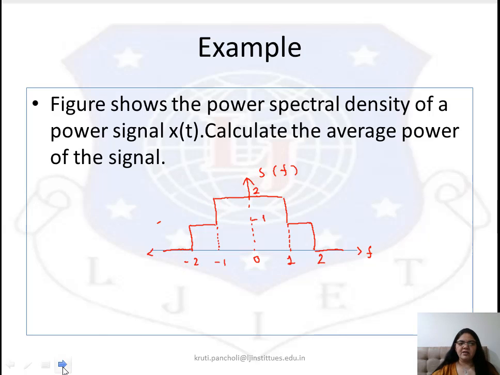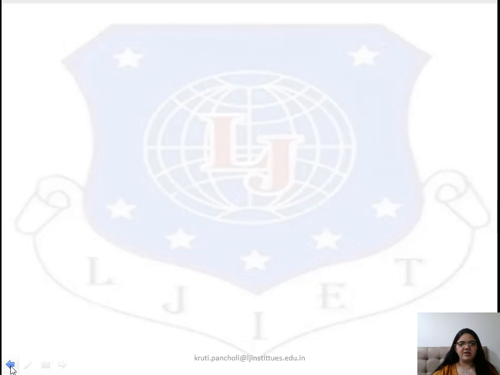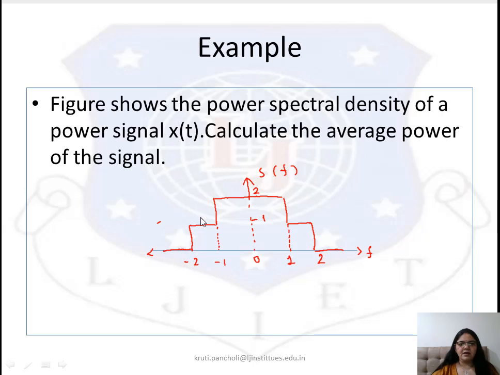Very first, we write down the equation for the average power P. The average power P is the integral from minus infinity to infinity of S(f) df. Now in the figure you can see that the signal can be broken into a number of parts. One limit is from -2 to -1, where the amplitude value is 1. Another is -1 to 1, where the amplitude value is 2. Then 1 to 2, where the value is 1.